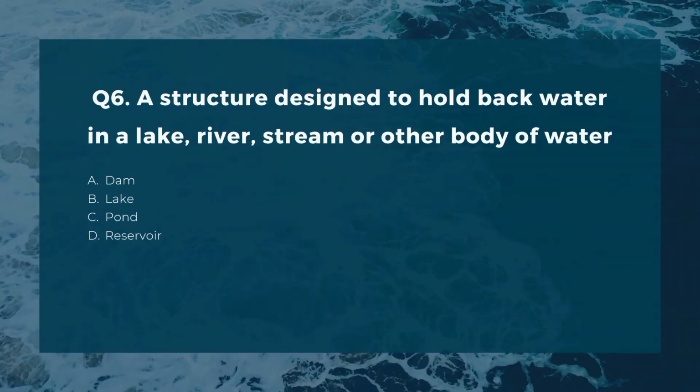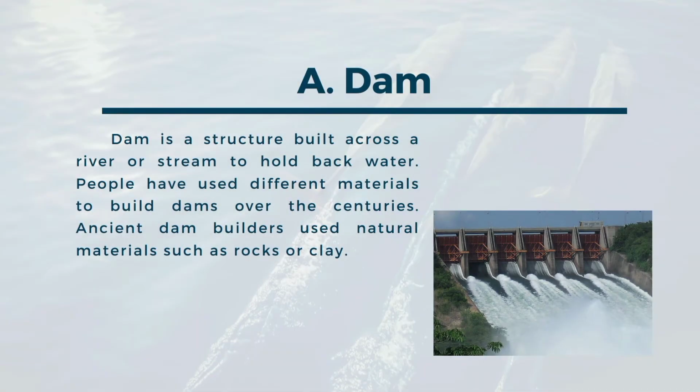Number 6. A structure designed to hold back water in a lake, river, stream or other body of water. A. Dam. B. Lake. C. Pond. D. Reservoir. The correct answer is A. Dam. Dam is a structure built across a river or stream to hold back water. People have used different materials to build dams over the centuries. Ancient dam builders used natural materials such as rocks or clay.